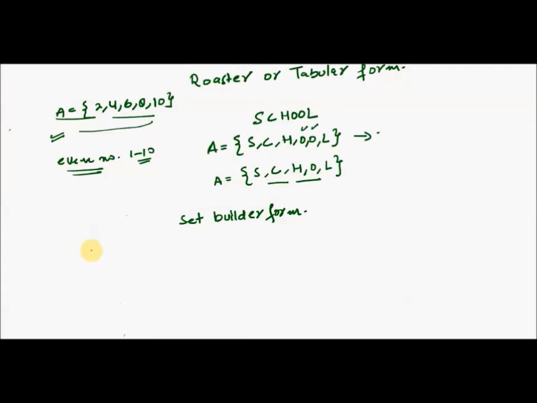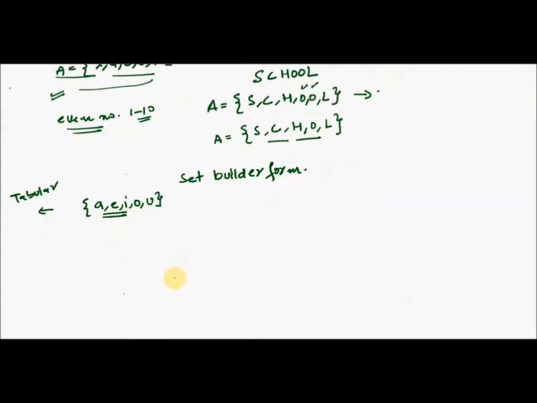Now if I give an example of a set of vowels A, E, I, O, and U. Now if I tell you this is in tabular form or roster form, and if you have to convert this tabular form into set builder form, what you will do is that you will first write the capital letter, put the braces on, and then you will define the property of this set.